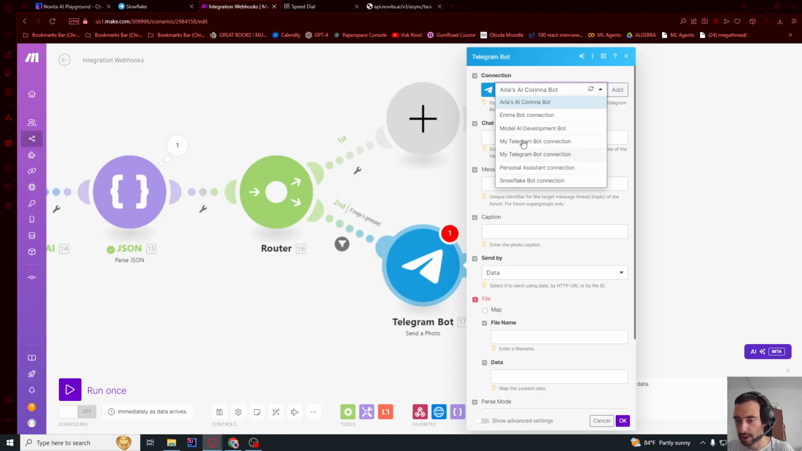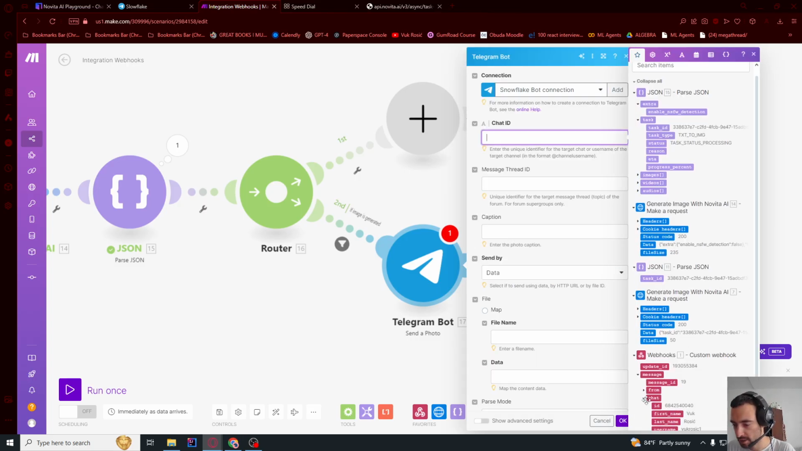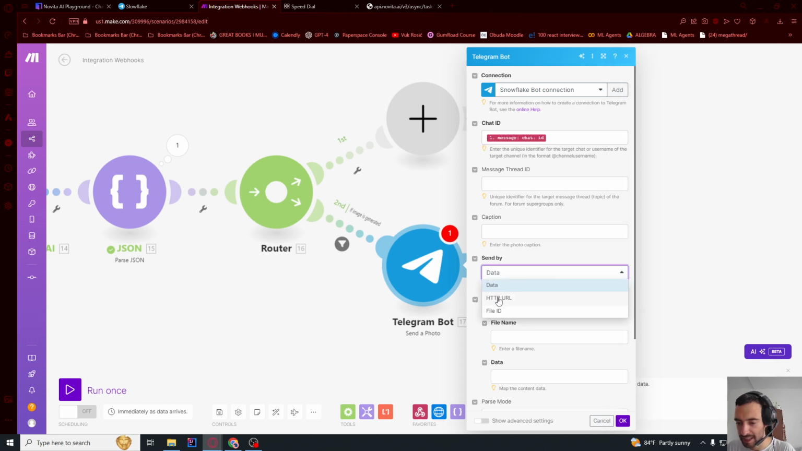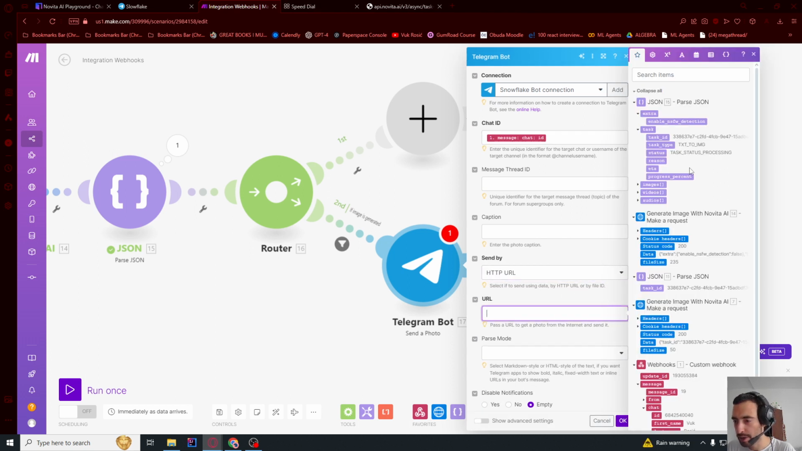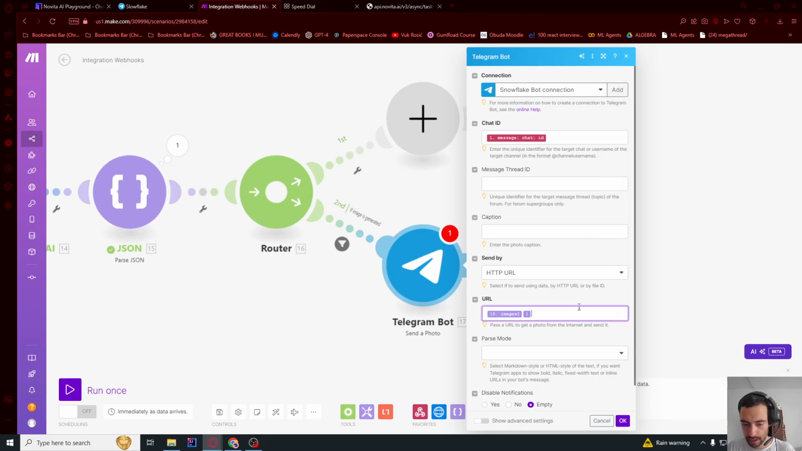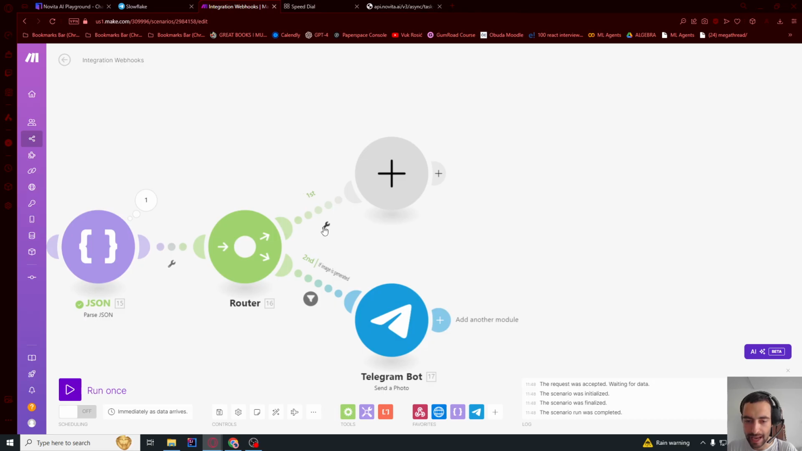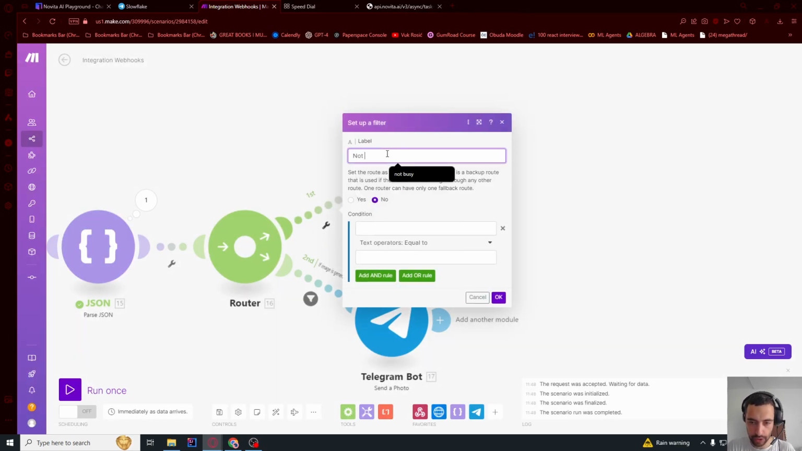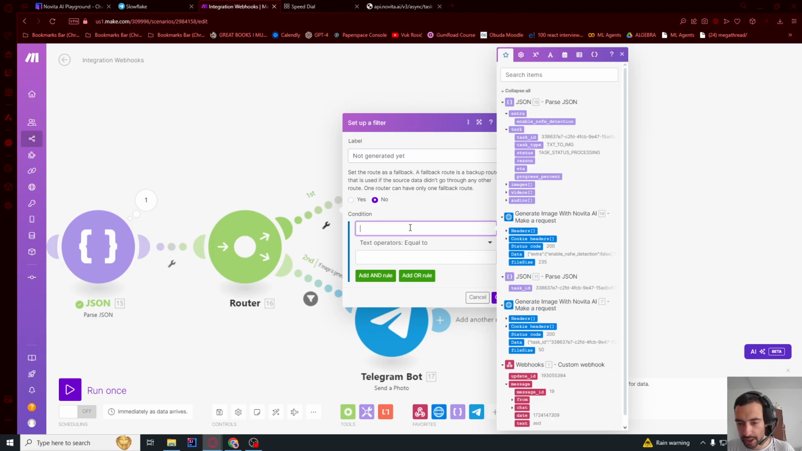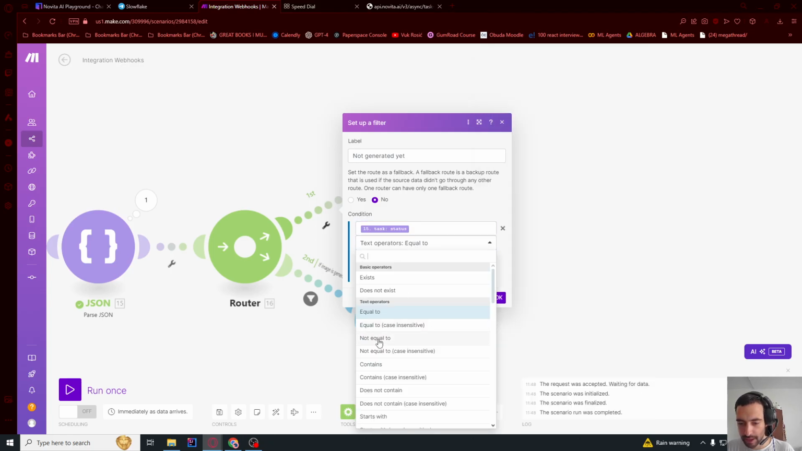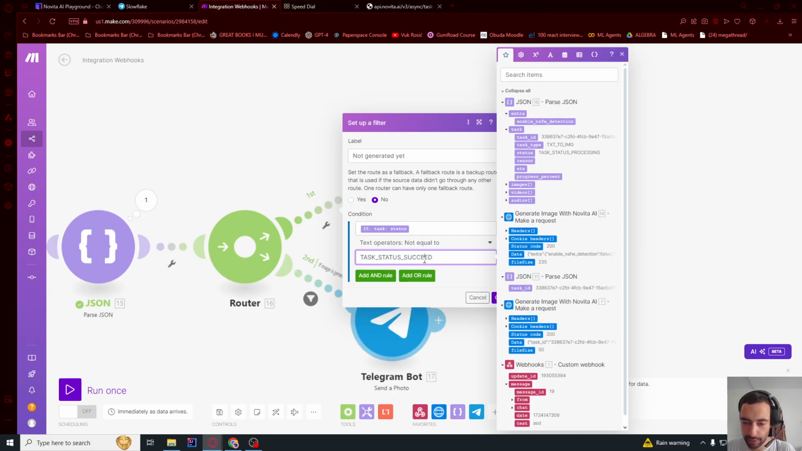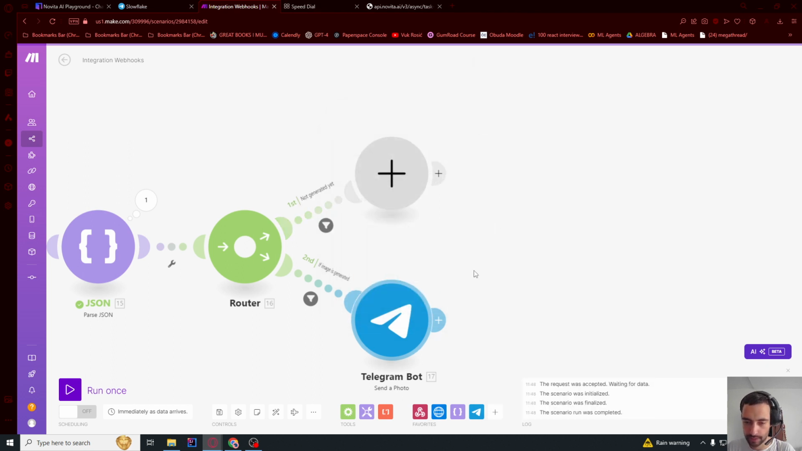and we will choose our proper, so it's gonna be this snowflake. Chat ID will be chat ID. We want to send this image now, so send by HTTP URL, and the URL will be here in images, this one, but actually we don't have that yet, so let's just do it this way and then press OK. And then up here, set up filter, not generated yet. Condition is gonna be this status task processing, and then text operator not equal to task status succeed. So you need to have this exact string with the same letters, everything.